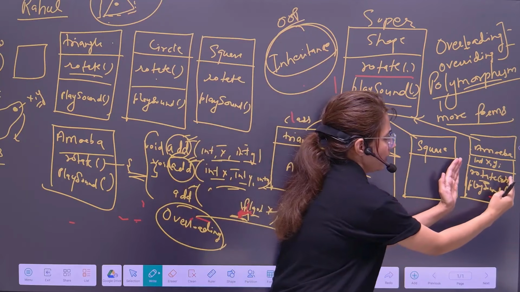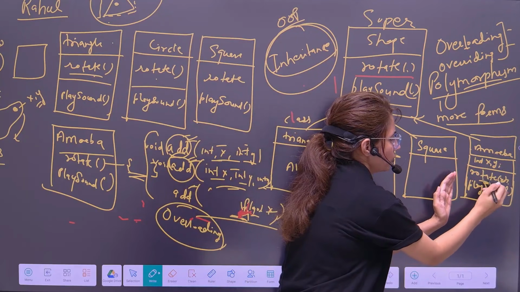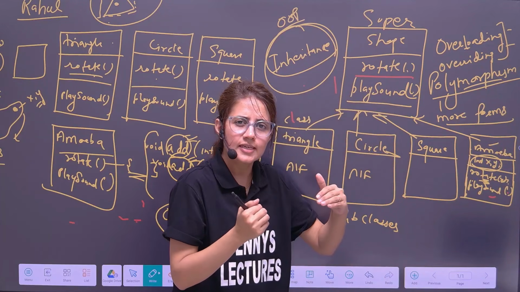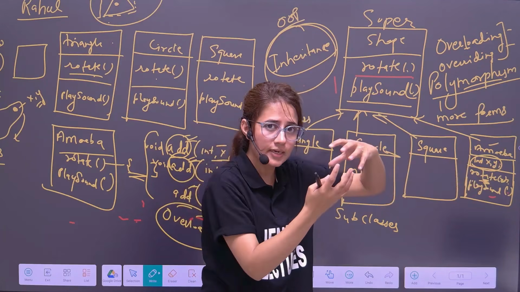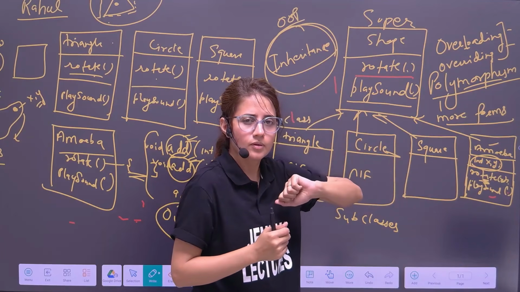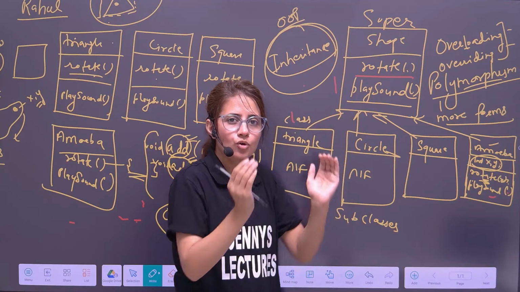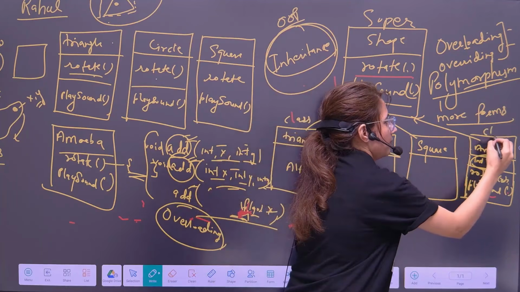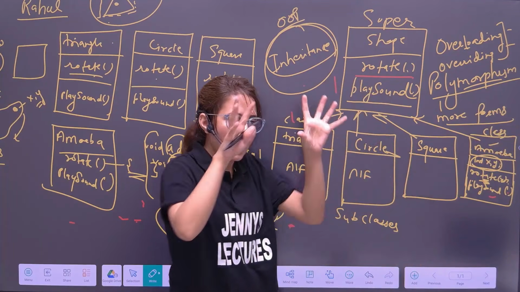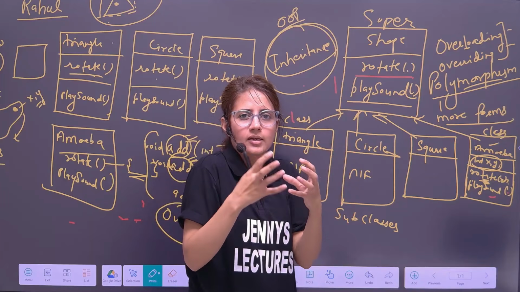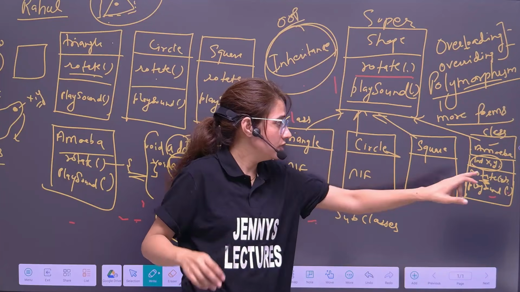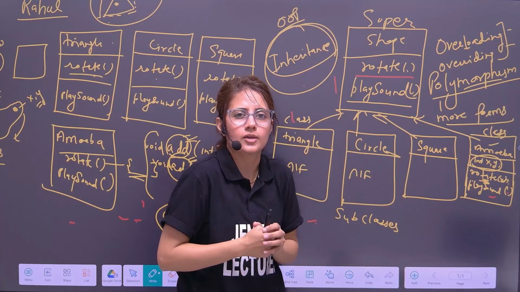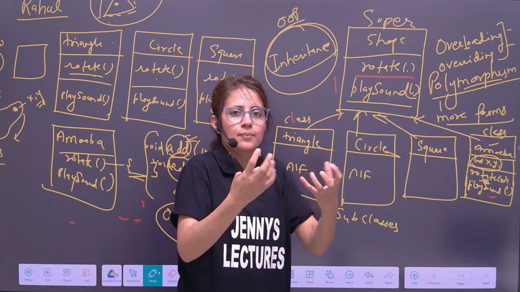So the xy coordinates which are related to this rotate function are within this class only. This is known as the data, and these are the methods. We have wrapped these things in a single unit, that is, in a class. Amoeba is a class. This wrapping or bundling of the related data and methods, because this rotate method will work on this data xy, so this is related to this method only, is known as encapsulation.